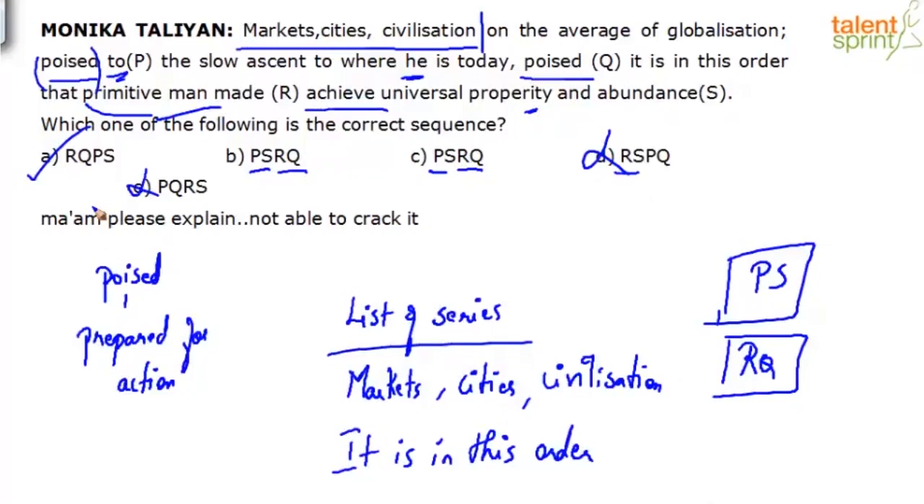Now let's go back and look at it and make sense of it. Market, city, civilization. It is in this order. What order are they referring to? This order: market, city, civilization. It is in this order that primitive man made, what did he do? He made the slow ascent to where he is today. Poised on the average of globalization. Poised to do what? To achieve universal property and abundance. Okay? So this is where you can make silly mistakes like this. So the answer is RQPS.